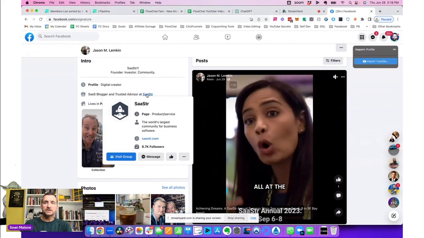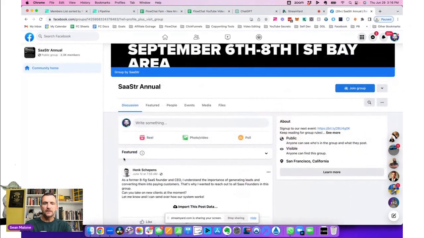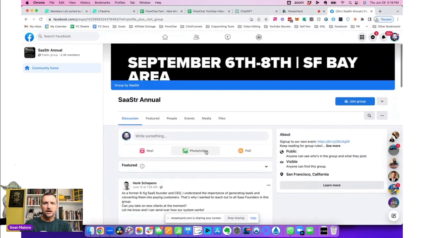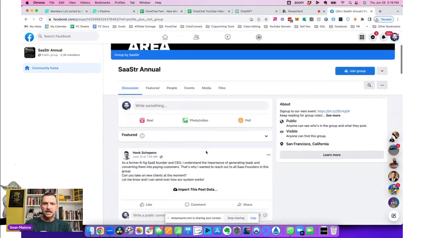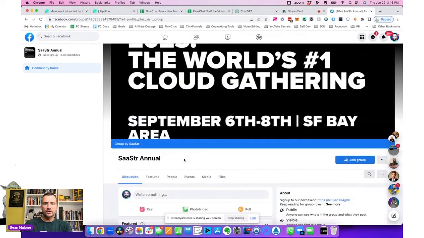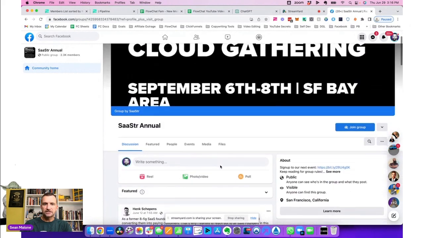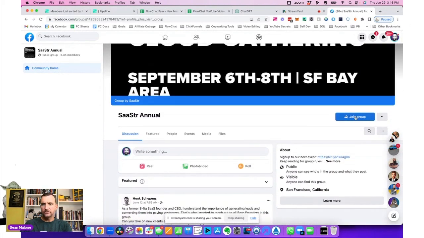So in this particular example, let's go visit the group for SaaStr because this is his community. Now you can see here it says this is actually a group that is public. There's 2,300 members. This is the world's number one cloud gathering, his annual event. So I'm just going to hit join group, and I join the group. Now, if it's a private group, the quality of candidates is probably going to be a little bit higher.